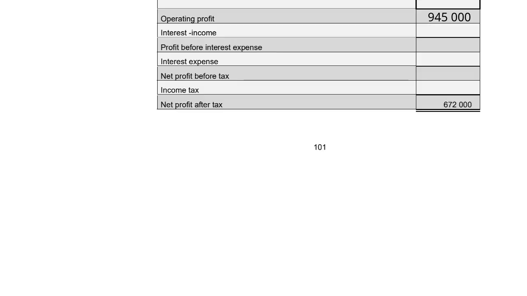To calculate the income tax, you go to adjustment 2.6 and they say the income tax is calculated as 30% of the net profit before tax. So the net profit after tax is 672,000. You then work backwards. So you times by 30, divide by 70 to give you 288,000 in brackets as it's an expense. So your net profit before tax will then be 672,000 plus 288,000, and that's going to give you 960,000.